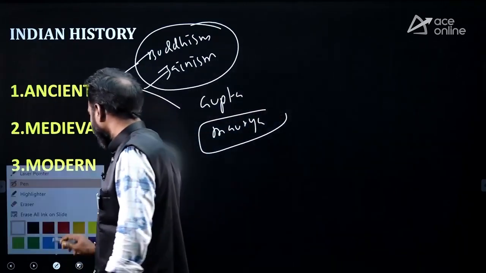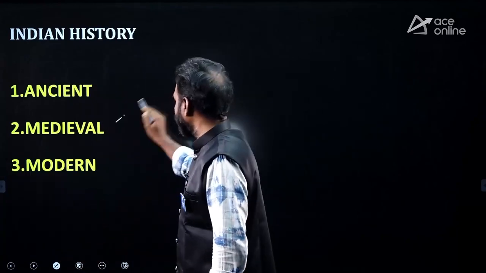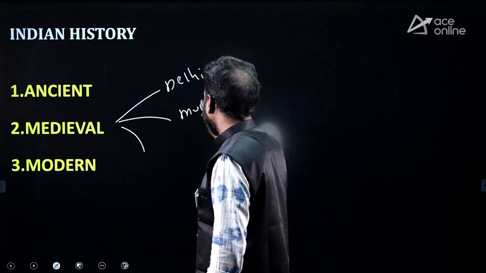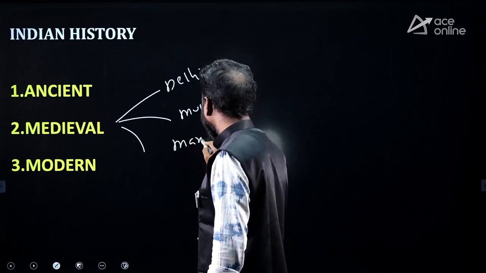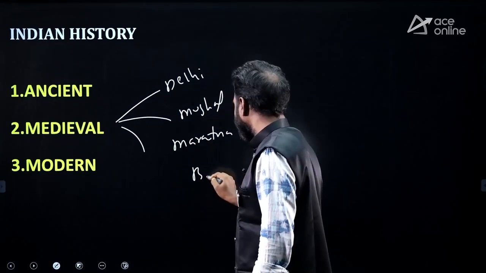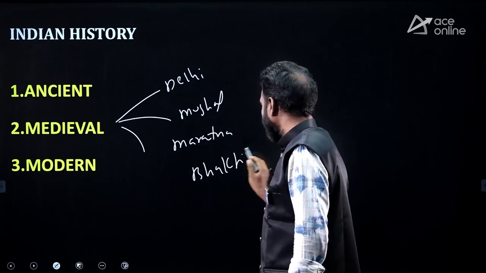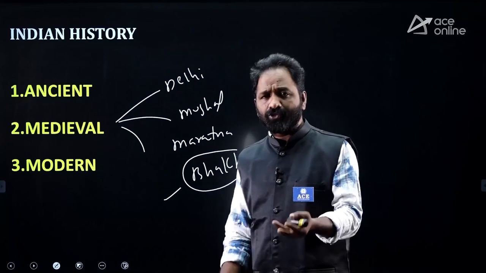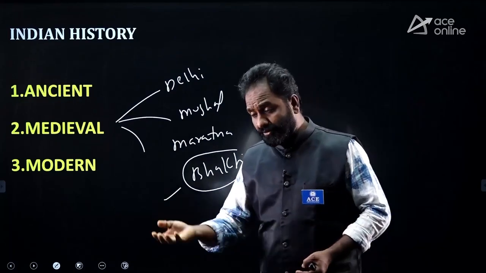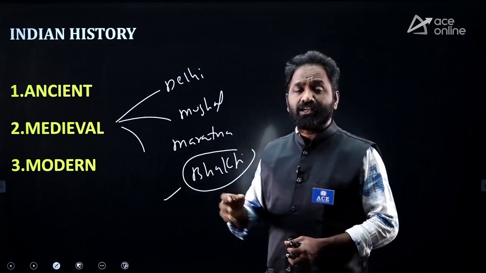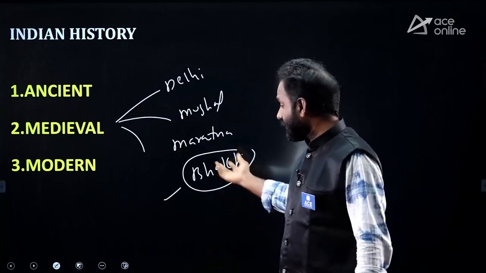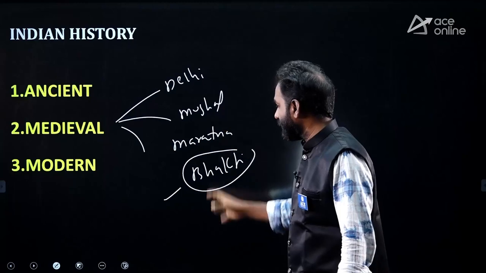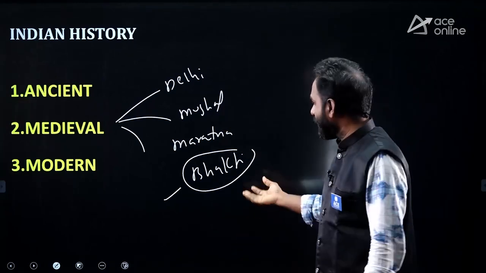Those are important. Now come to medieval India. The Delhi Sultanate, and also the Mughal Empire, and also the Maratha Empire, and also the Bhakti movement. Most of the people are neglecting this Bhakti movement. Simple questions are there. Ramanujacharya, Shankaracharya, Chaitanya, and also Kabir, Guru Nanak. All these people are very, very important. So you have to focus on who all these people are.